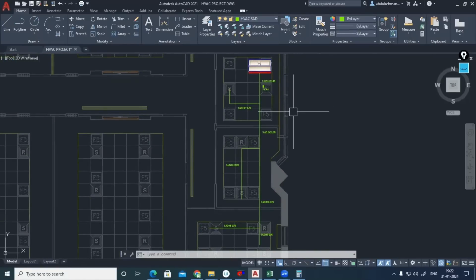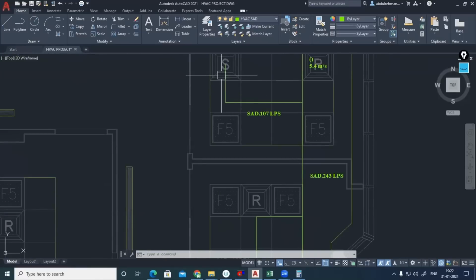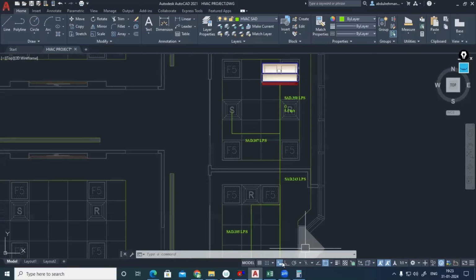If you have any other route in your mind, you can use it, no problem. For routing, there is no special theory. When you are routing it, your length should be minimum. Whenever it is practically possible, avoid backflow. The number of fittings should be minimum, and pressure drop should be minimum accordingly. Anyhow, overall we are getting 350 liters per second.